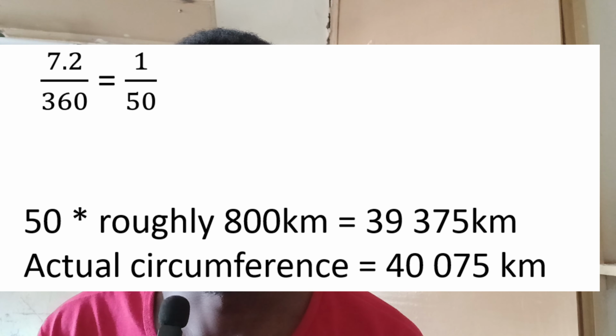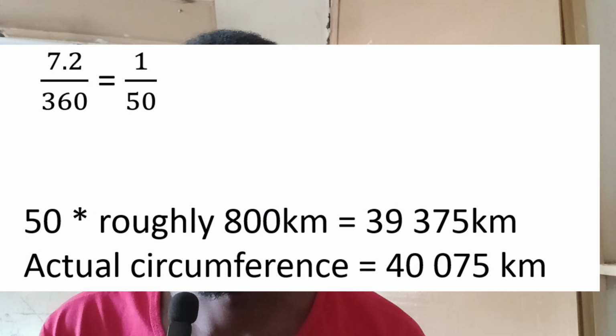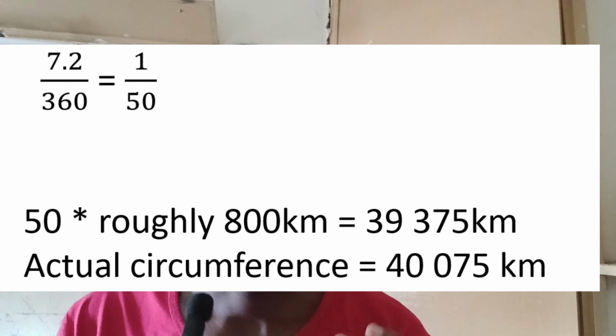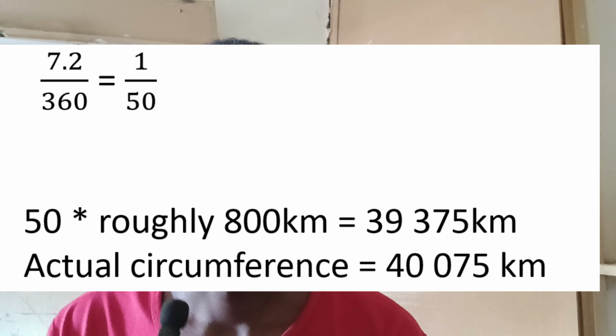So in simple terms, we take 7.2 degrees and divide it by 360, and we have a ratio of 1:50. Now you take this 50 and multiply it by the distance from Syene to Alexandria, and the result was 39,375 kilometers, while the actual circumference of the earth is 40,075 kilometers. Now that's a less than 2% error. You can see how accurate he was, but the main source of error was of course that the earth isn't a perfect sphere, it's a geoid, but he did great while doing this.